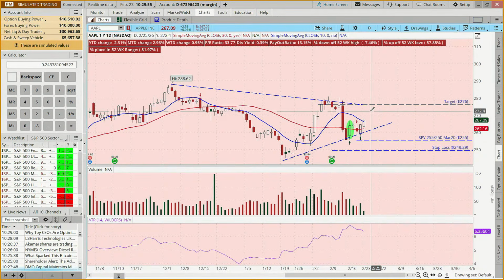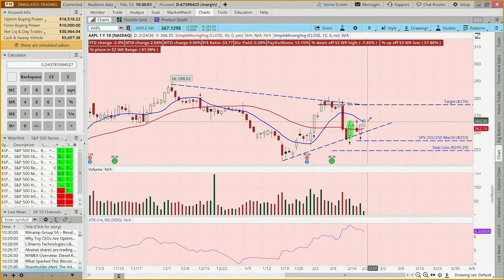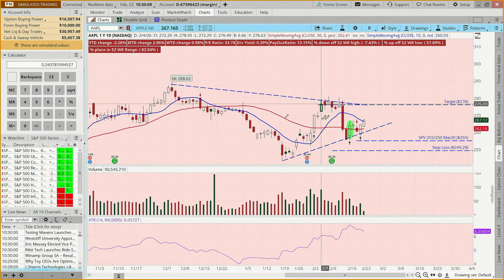So yes, our max loss on this is what we were paid to get into the trade minus the spread. So our max loss is just over $400. Okay, so that's Caterpillar, that was Apple.